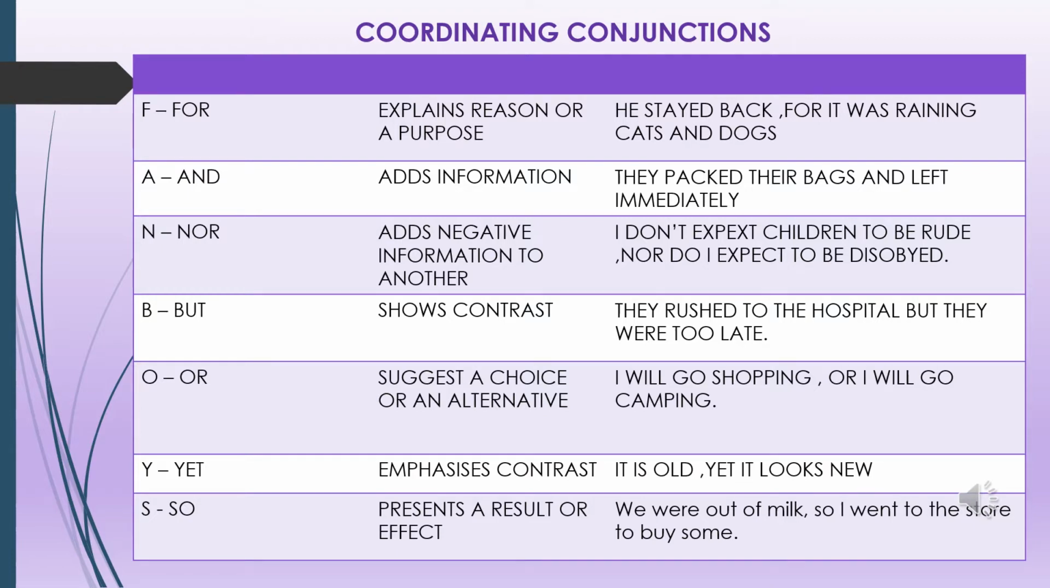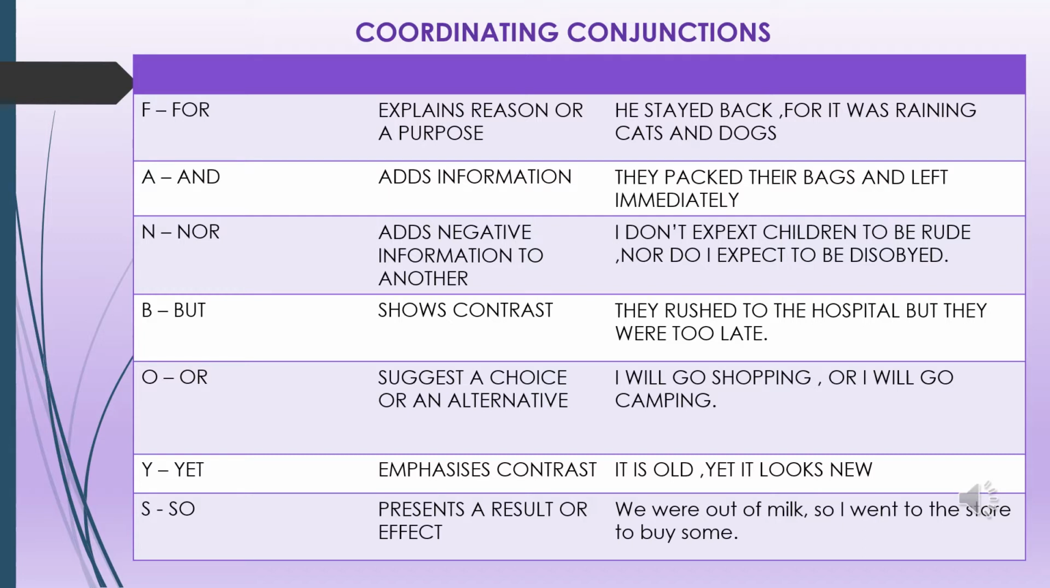Okay, whereas FOR is used to explain the reason or purpose, AND is used to add information. See, they packed the bags and left immediately. Even if I remove the coordinating conjunction, it can exist. NOR is used to add negative information to the other. For example, I don't expect children to be rude, nor do I expect to be disobeyed. Even if you remove the coordinating conjunction, it can exist as the main clause.